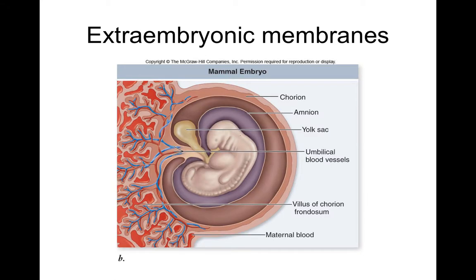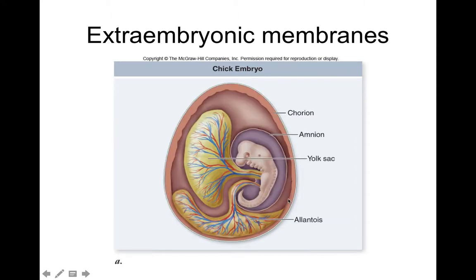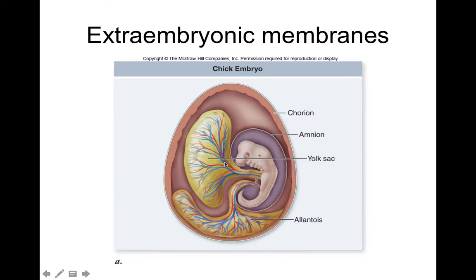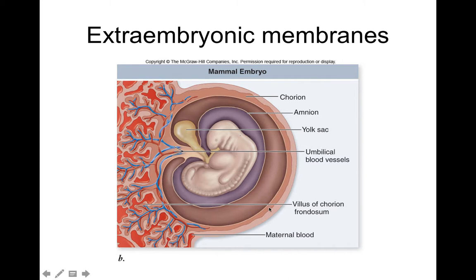We're going to look at a mammal embryo. We have the chorion, the amnion, the yolk sac, the umbilical vessels here that have developed from the allantois down here. So you can see the yolk sac is smaller because it's non-nutritive, because the nutrients are being fed by the mother. In the egg, the yolk has to feed the young chick because they're external. So you have the maternal blood feeding the mammalian embryo here. But notice we still have all the same constituents and the same look.